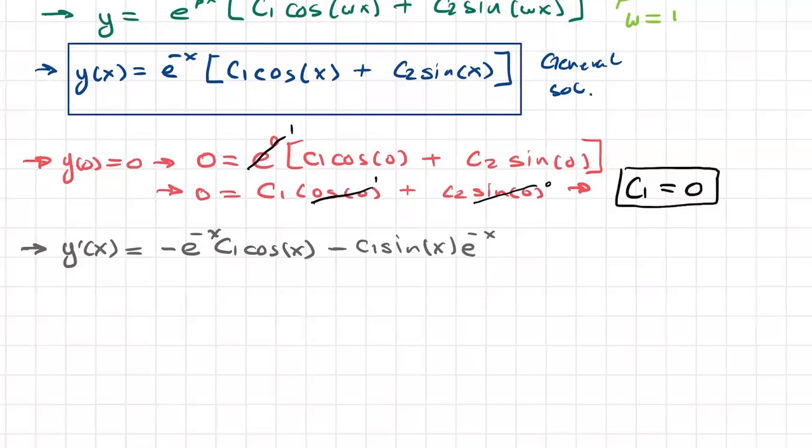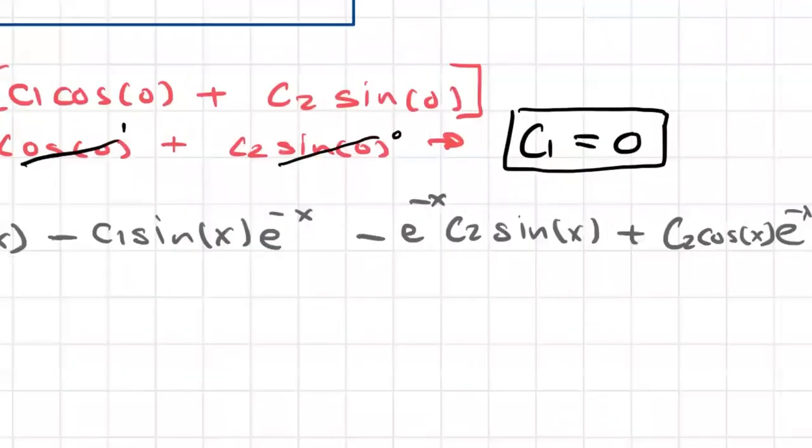And then for the second one now, for the c2, that will be negative e to the negative x times c2 sine of x. And then there will be plus, right? There was always a plus here. And the derivative of sine is positive cosine. So it will be c2 cosine of x e to the negative x. And that's what we get here. Just correct here, negative x.